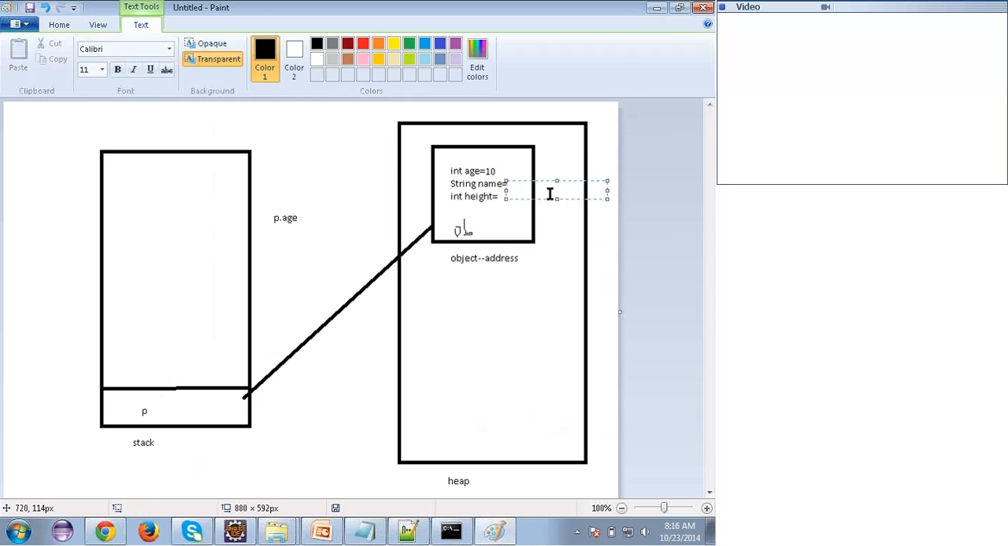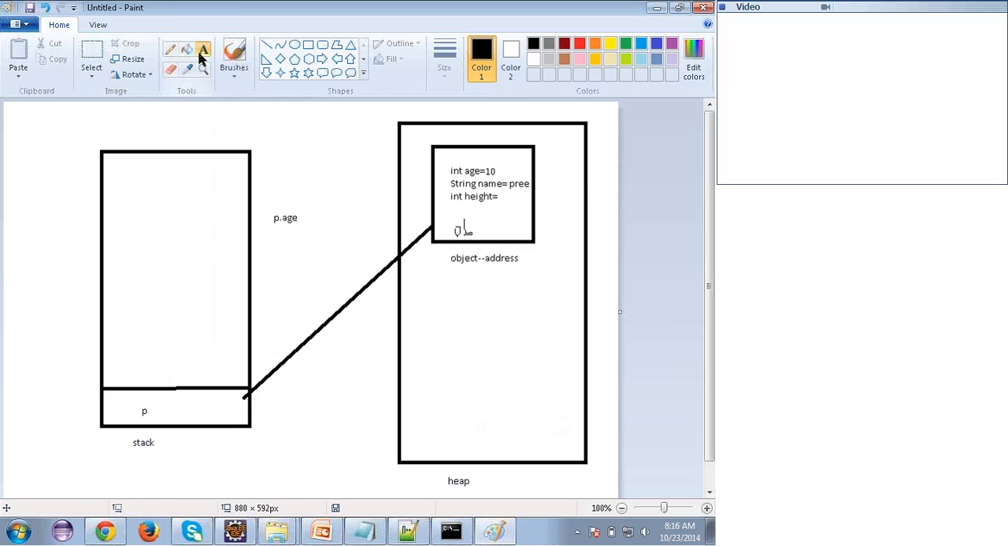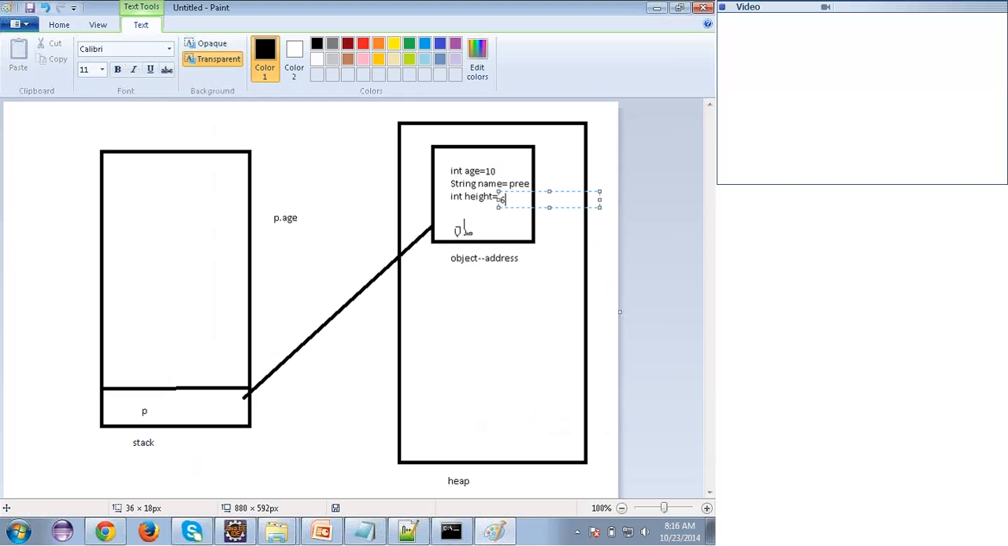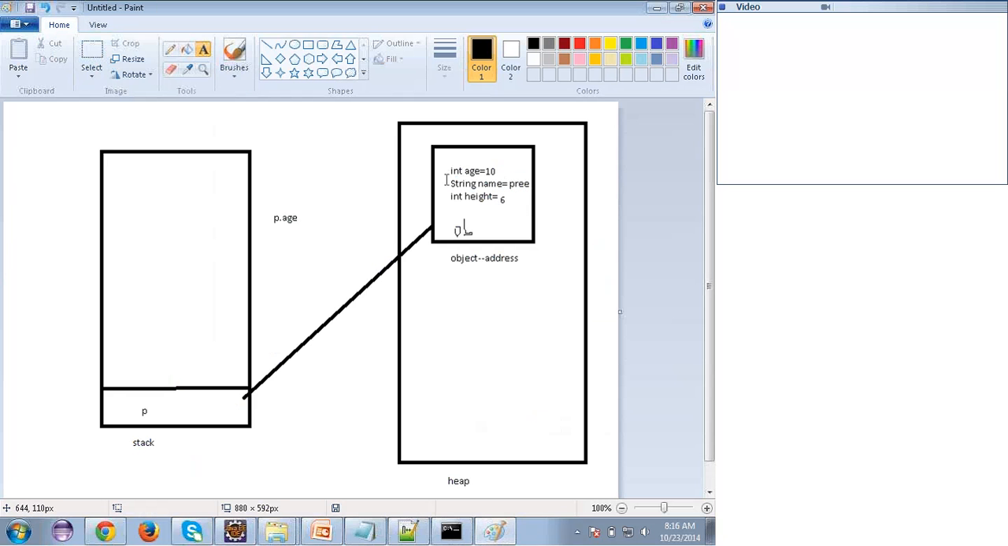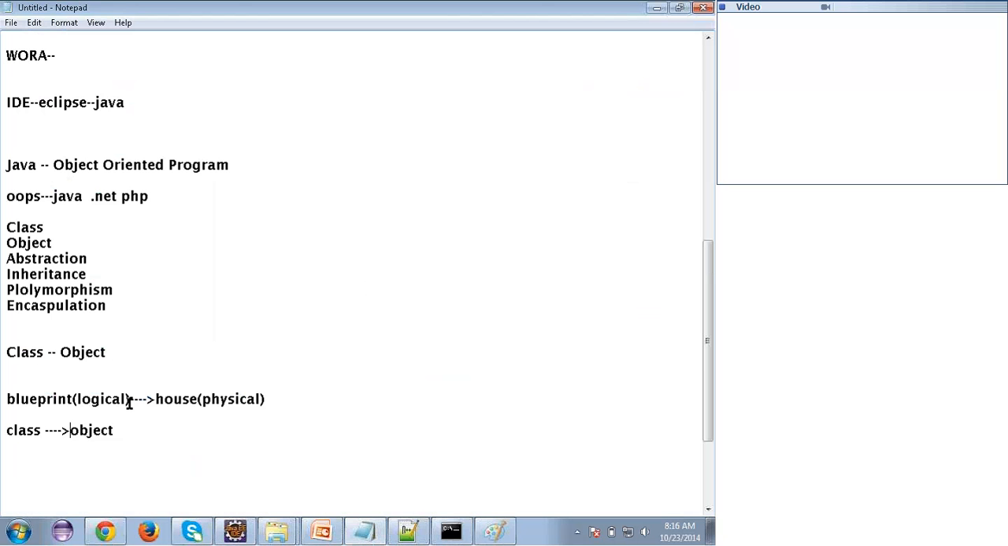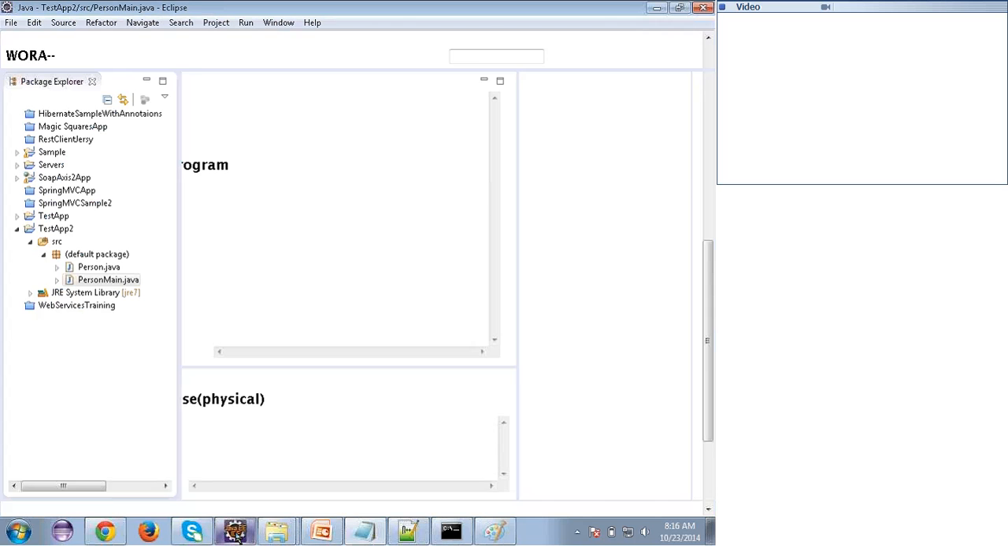See, I'm just showing what happens when we create an object. Just running it, it's fine. Here I'll write 6 or whatever it may be, and these values I will get, right? The same thing I was saying about the blueprint: based on one blueprint I can build any number of houses, right? In the same way, for a single class, I can build any number of objects.